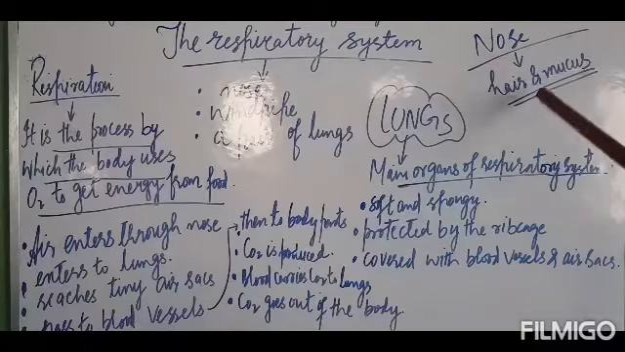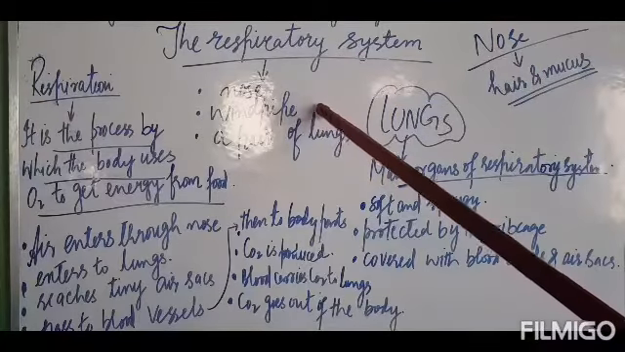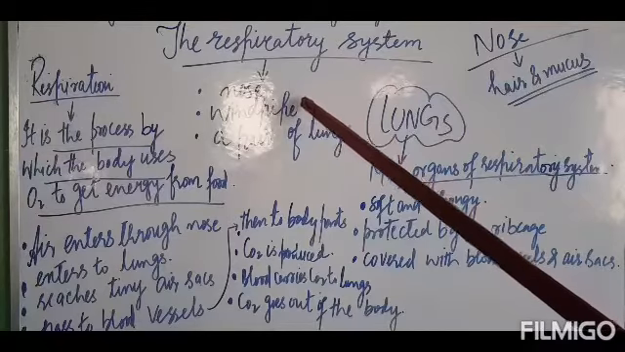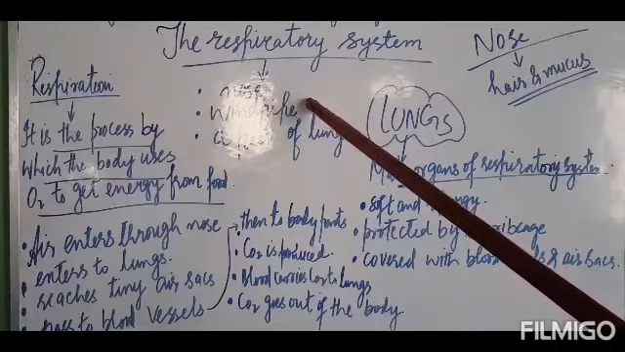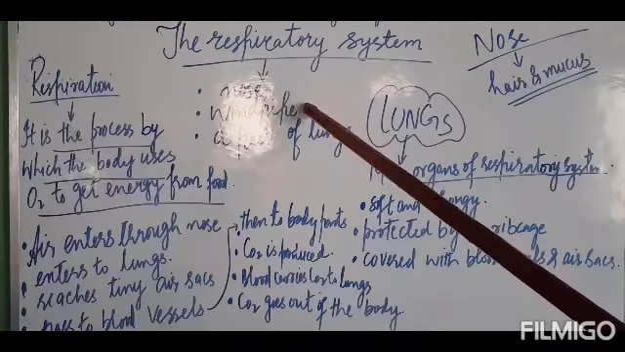From the nose, the air goes to the windpipe, and at the end of the windpipe there are two tubes: the left tube that enters into the left lung and the right tube that enters into the right lung.